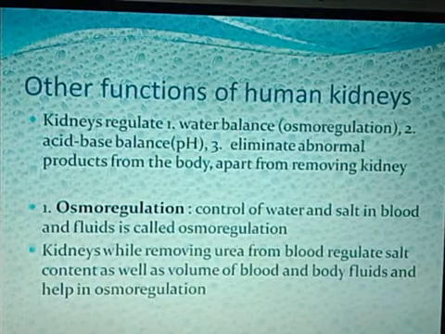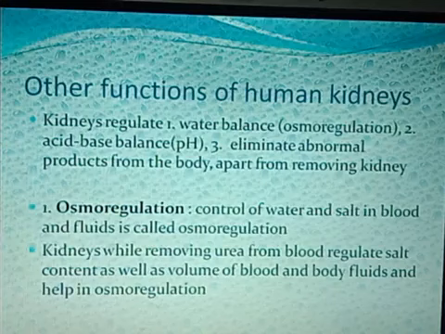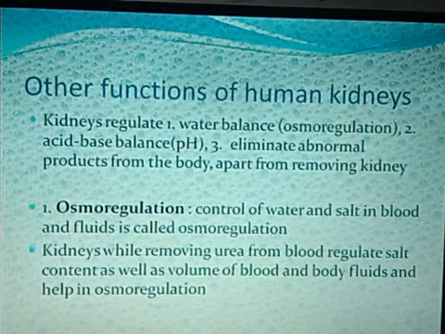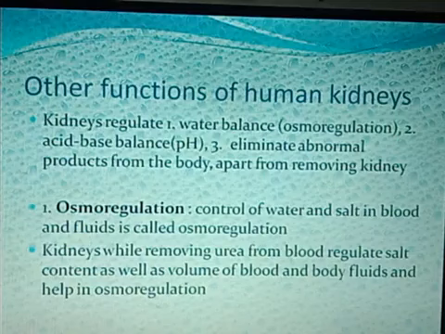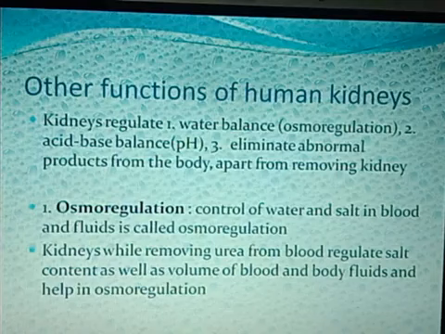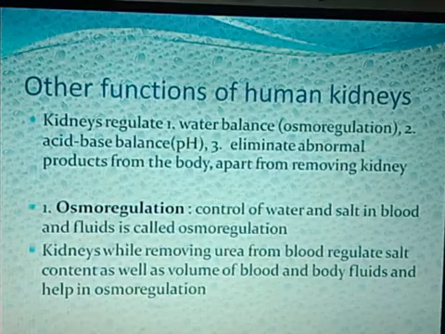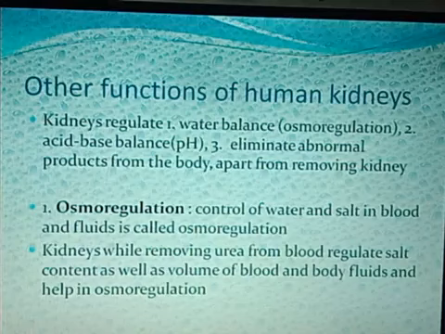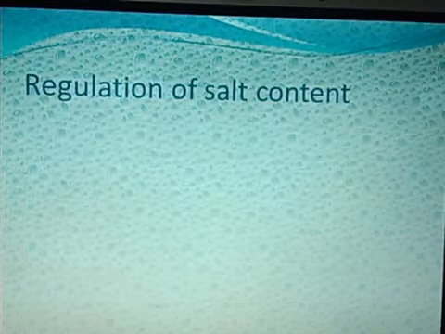Kidneys, while removing the urea from the blood, regulate salt content as well as volume of the blood and body fluids, and keep osmoregulation. So we know the basic function of the kidneys is to remove urea from the blood. Along with that, it also regulates the salt content of the body, as well as the volume of blood and body fluids, which is also properly regulated by the kidneys itself. This whole process brought about by the kidney is termed as osmoregulation.